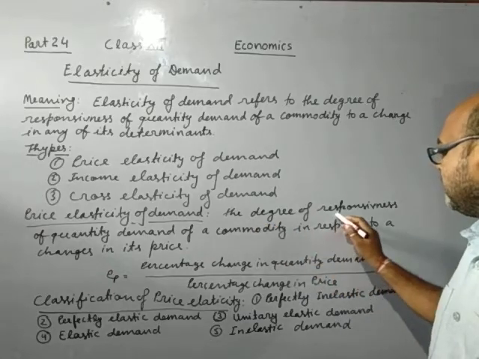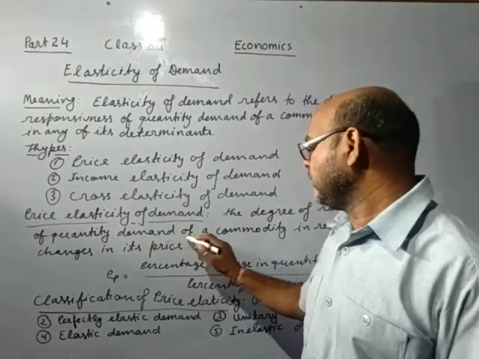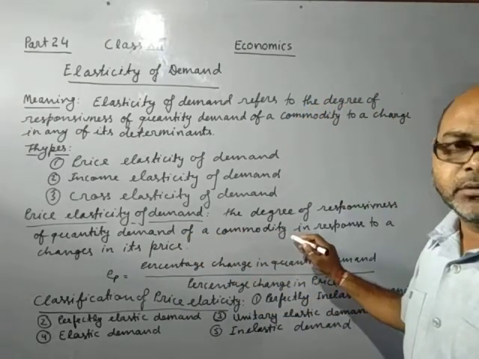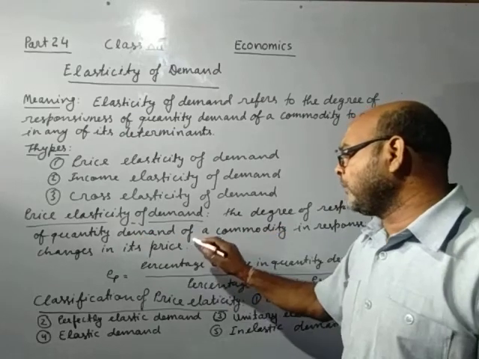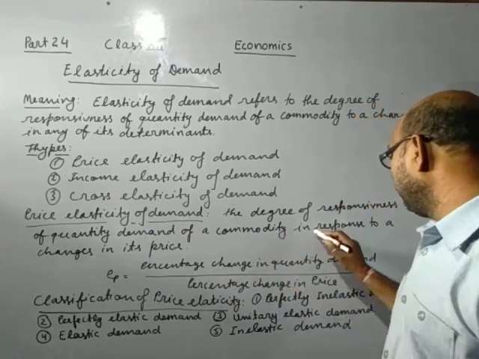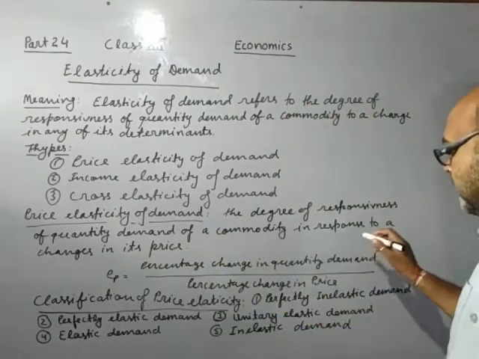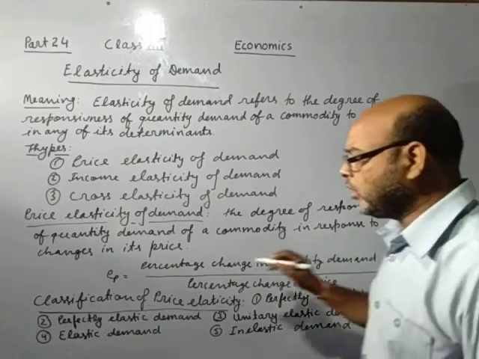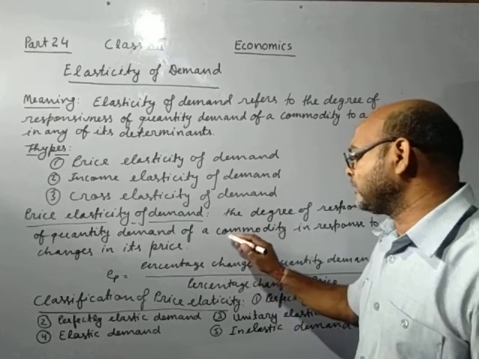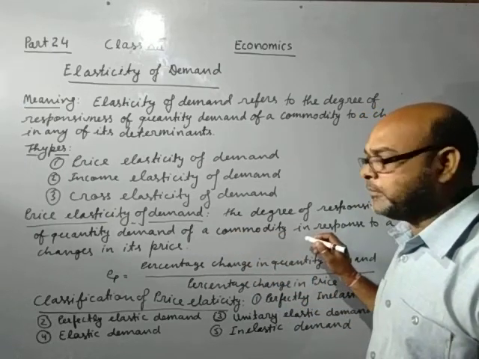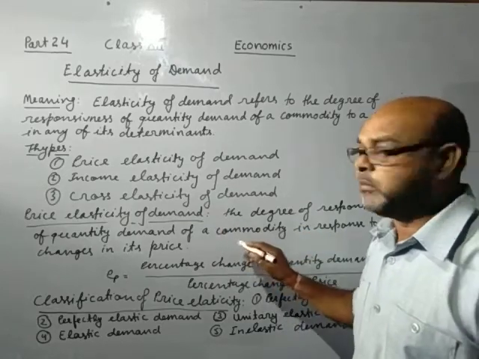the degree of responsiveness of quantity demand of a commodity. Now means how much will be changed in the quantity demand of a commodity in response to a change in its price. Now means if the price of the commodity will change, then how much will be changed in the quantity demand of the commodity. That is called price elasticity of demand.